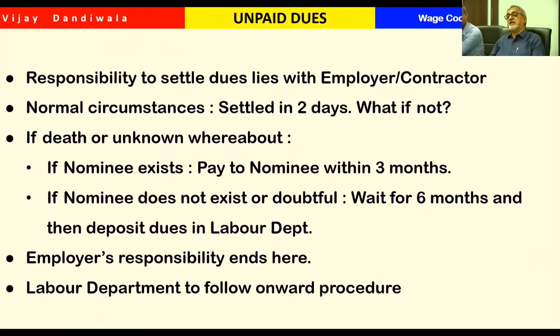Now unpaid wages. Earlier what was happening? If the person has gone or the person is terminated, many times it has become a fashion not to take the full and final out of ignorance. That if I take the full and final amount, that means I have settled this. And sometimes it happens that, okay, he has absconded and he has not taken that amount.